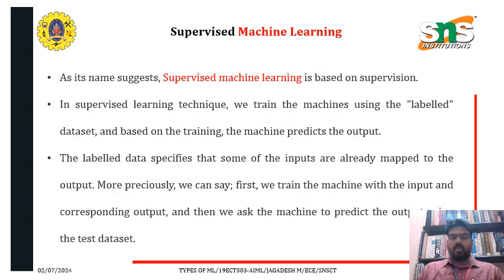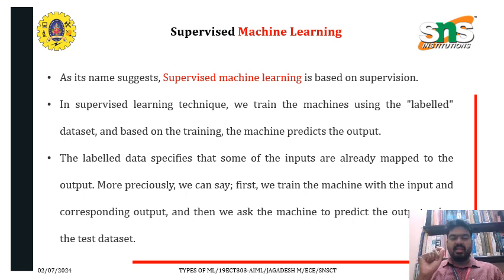The first thing is supervised machine learning. As its name suggests, supervised machine learning is based on supervision. In the supervised learning technique, we train the machines using labeled data sets. That's a very, very important term: labeled. So when a question is asked on the topic of supervised machine learning, like what is supervised machine learning, you have to mention the labeled data set.